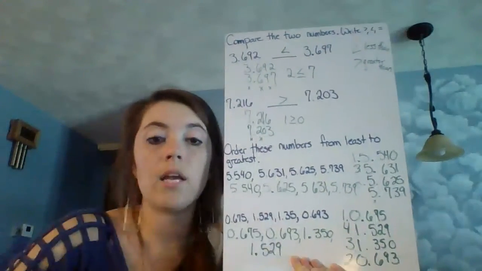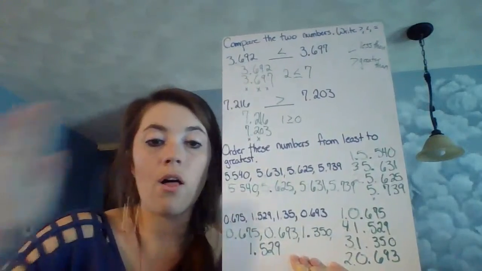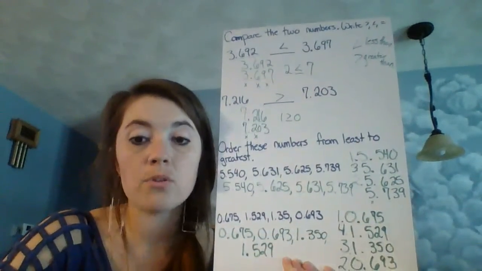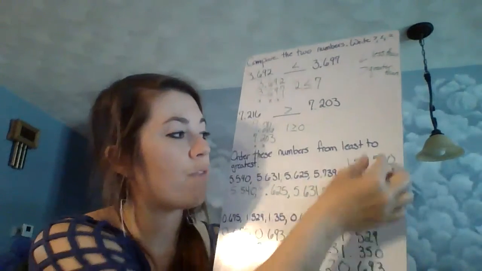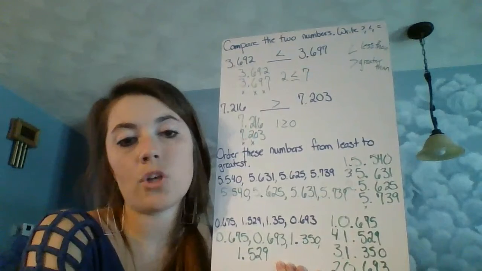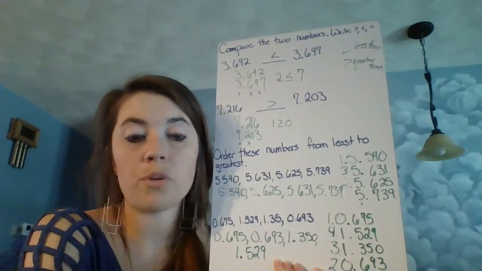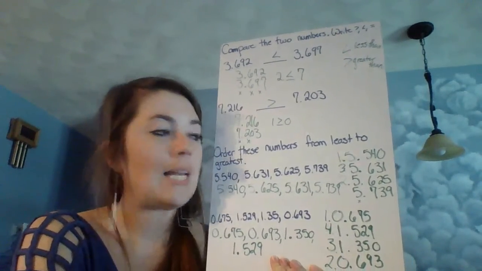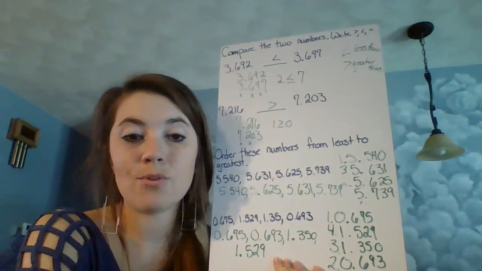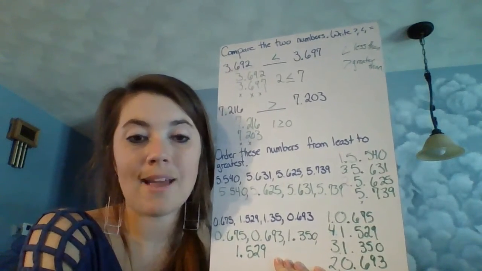Line them up vertically. Make sure you've got all the numbers nicely written out so you can compare each of those place values. We don't want to have it so that you've got two numbers really close together that look like one number, because you're not going to know what number goes with which place value, and that's crucial in comparing those place values. So make sure you write super nice and neat so you can see that and have those decimals lined up.